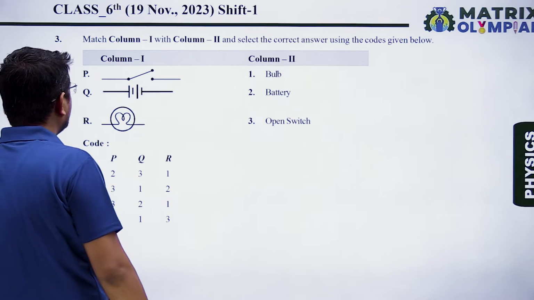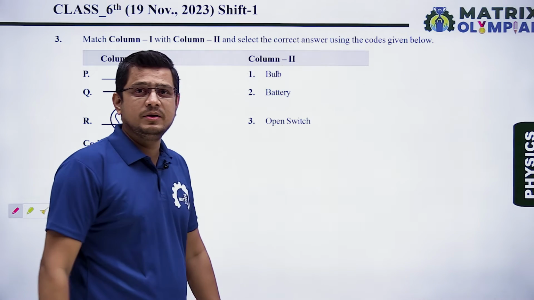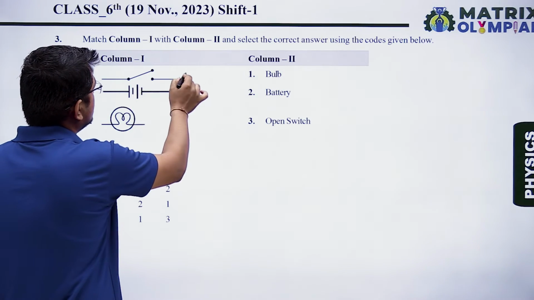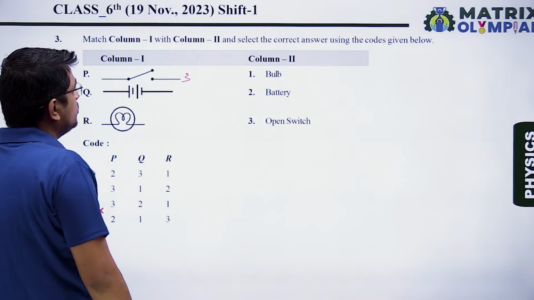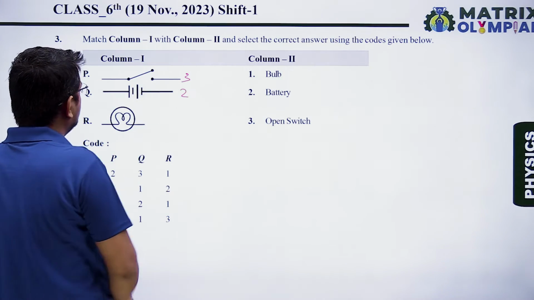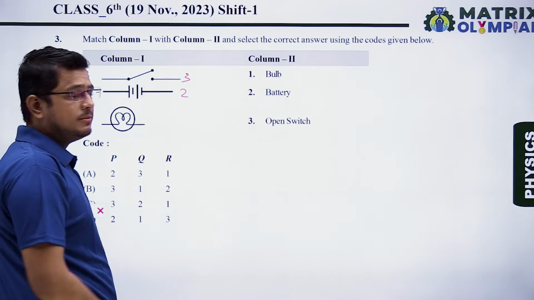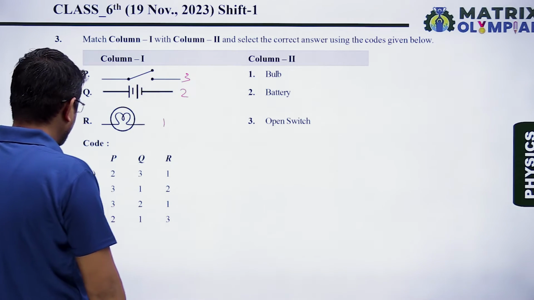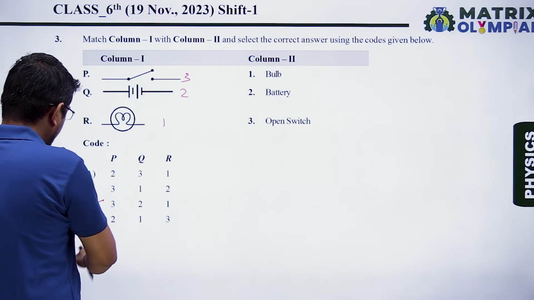Question number 3. In question number 3, we have to match the column 1 with column 2. As we can see, the P is a open switch. So I will write it here 3. Q is a battery, I will write it 2, and R is a bulb, so I will write it 1. So correct code is 321. That means option C is our correct answer.